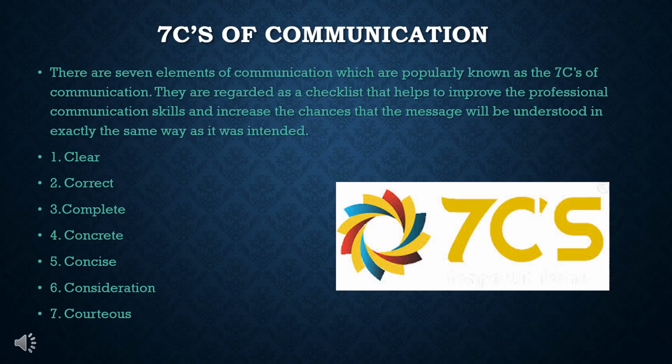7 C's of communication. There are 7 elements of communication which are popularly known as the 7 C's of communication. They are regarded as a checklist that helps to improve the professional communication skills and increase the chances that the message will be understood in exactly the same way as it was intended.